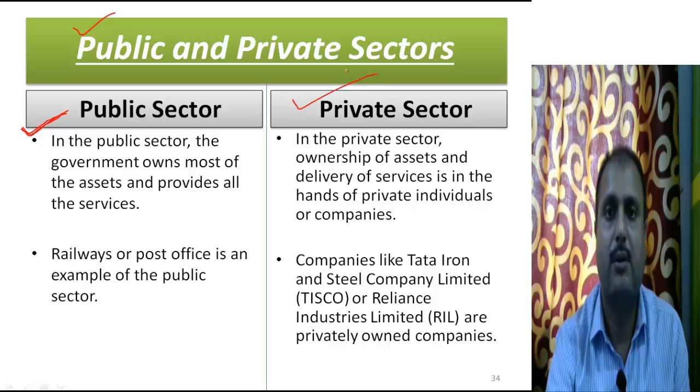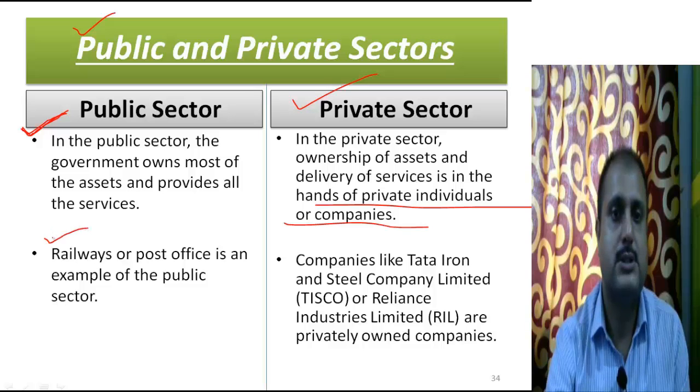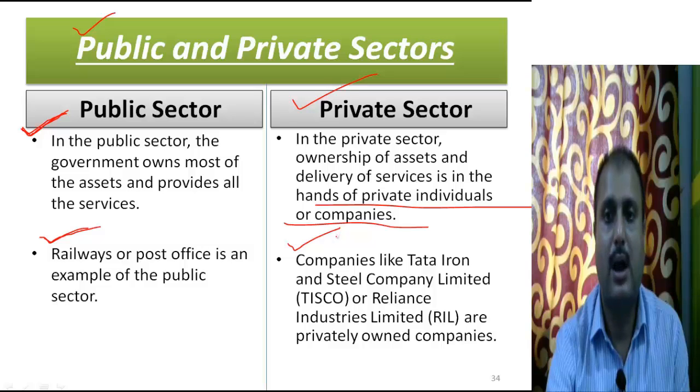Under the private sector, ownership of the assets and the delivery of service is in the hands of private individuals or companies. Railway and post office are examples of the public sector, which I have said just now. Companies like Tata Iron and Steel Company Limited, TISCO, or Reliance Industries Limited, RIL, are privately owned companies.